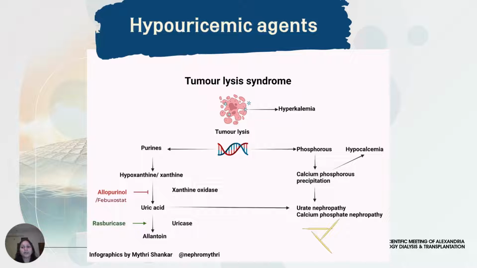Three hypouricemic agents have been approved for the prevention and management of tumor lysis syndrome so far through two different mechanisms. Allopurinol and febuxostat are xanthine oxidase inhibitors. They block the formation of uric acid from xanthine and hypoxanthine. Rasburicase is a urate oxidase which increases the degradation of pre-existing serum uric acid to water-soluble, non-toxic, easily excretable allantoin.